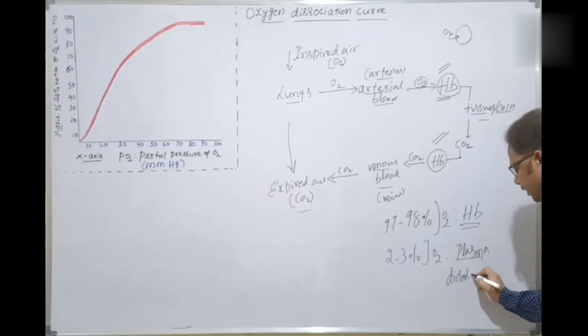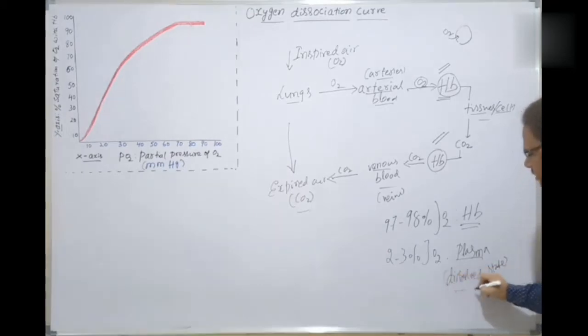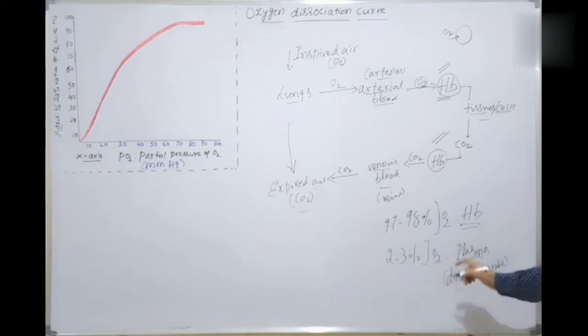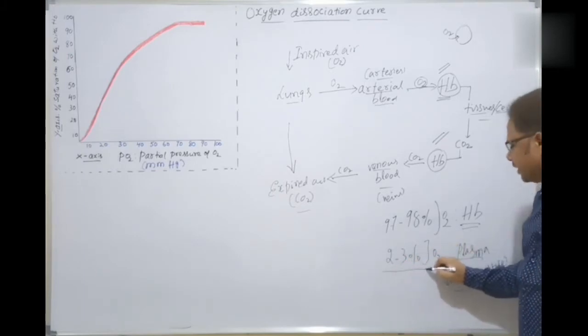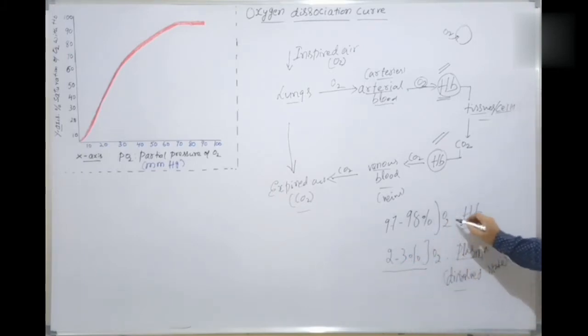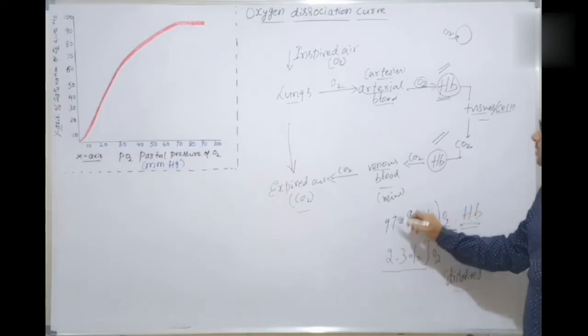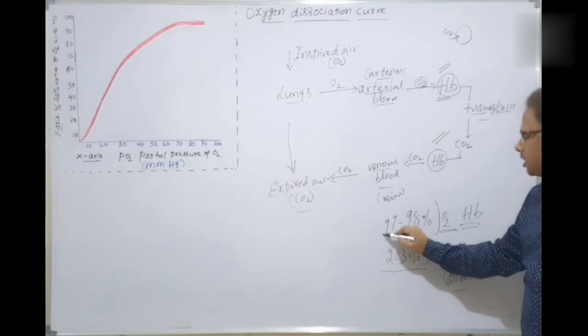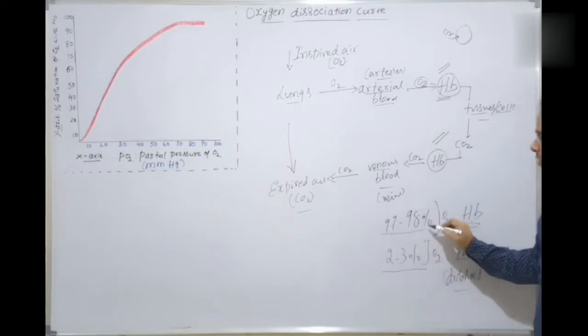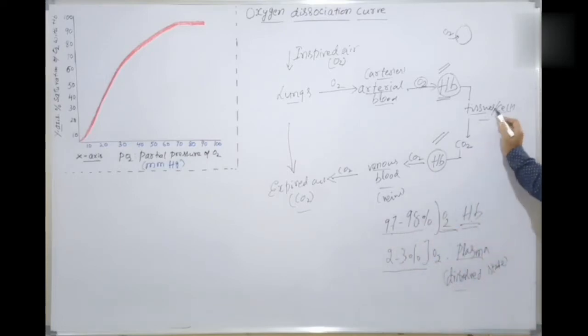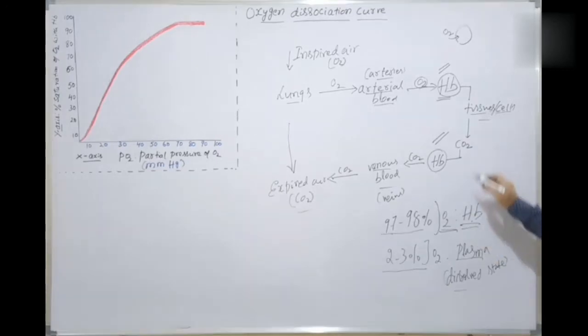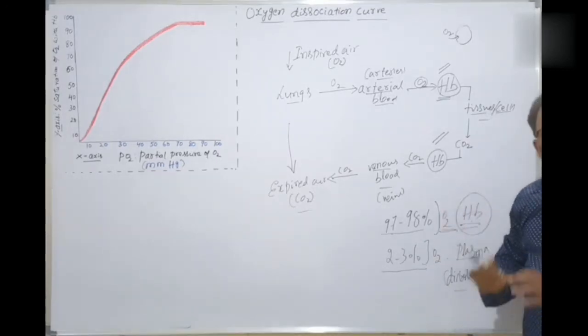Hemoglobin carries oxygen to the cells and tissues for metabolism. So that's the crucial factor here, children.